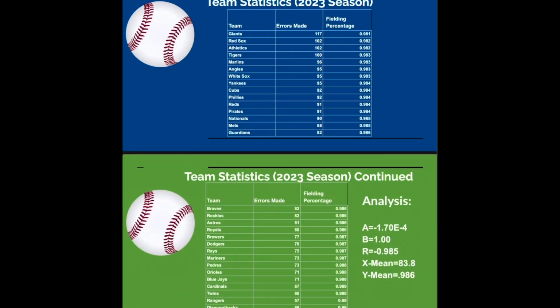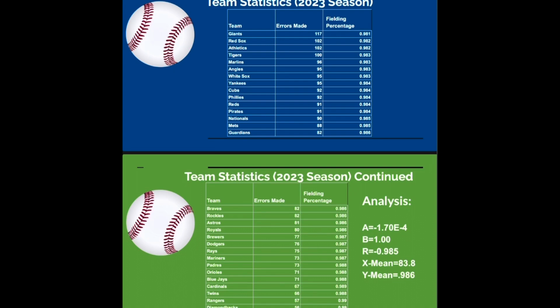So here you can see my team statistics from the 2023 Major League Baseball season. I have for each team their total number of errors made throughout the course of the season, as well as their team combined fielding percentage. And then for my analysis of this data, I got an A value of negative 1.70 times 10 to the negative fourth, a B value of 1.00, an R of negative 0.985, an X average value of 83.8, and a Y average value of 0.986.